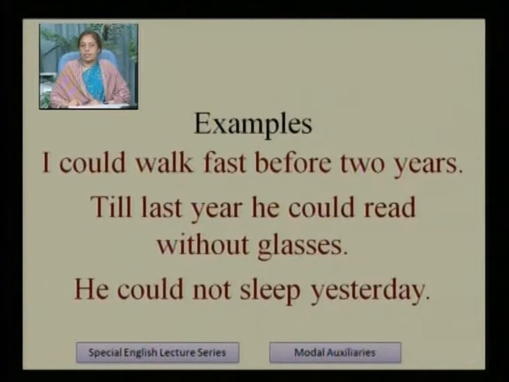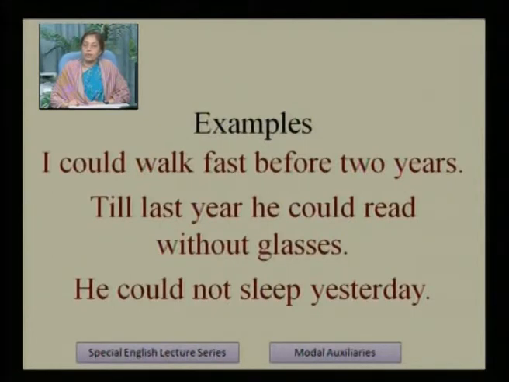In sentence number 1, I could walk fast before 2 years. Here the past time is mentioned. Before 2 years shows the period of past, so we use I could, and could shows ability.